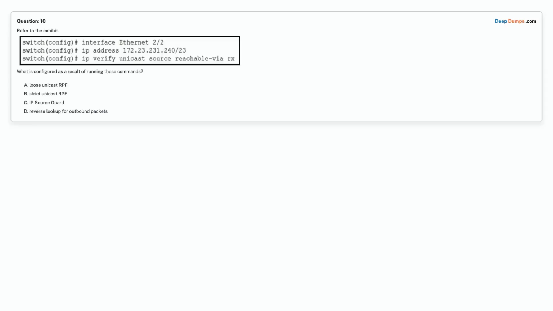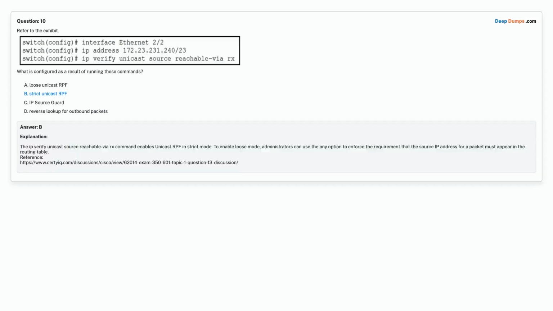Question 10. Refer to the exhibit. What is configured as a result of running these commands? Option A. Loose unicast RPF. Option B. Strict unicast RPF. Option C. IP source guard. Option D. Reverse lookup for outbound packets. Choose the correct answer. Correct answer is option B. Strict unicast RPF.